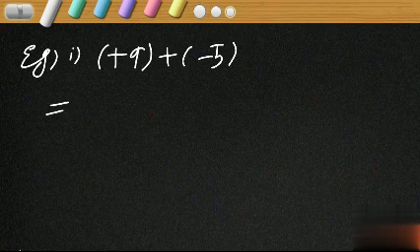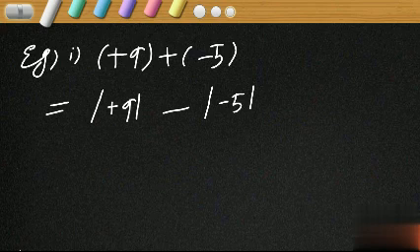So which is greater? Plus 9 is greater. So magnitude of plus 9 minus magnitude of minus 5, isn't it? Minus 5 is the integer having smaller magnitude. And the sign of the answer is that of the integer having greater magnitude.